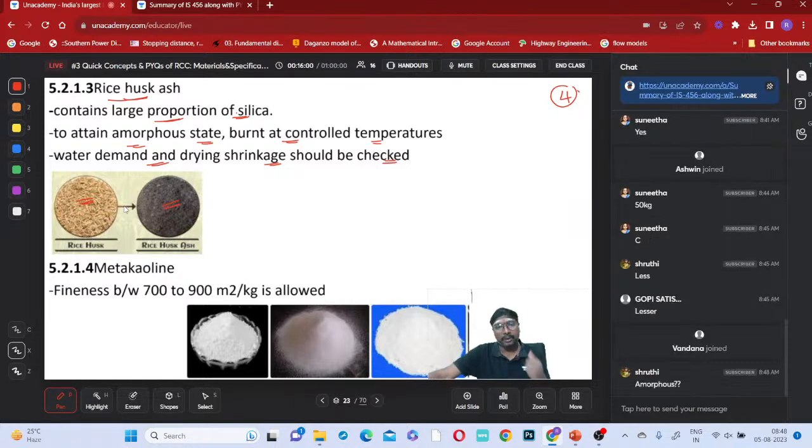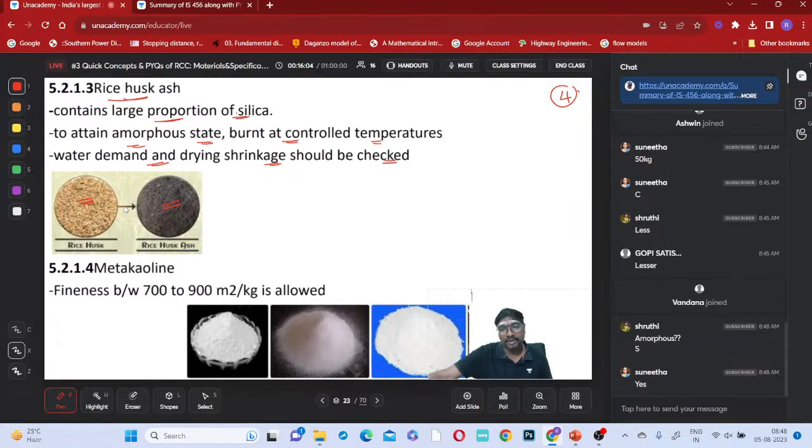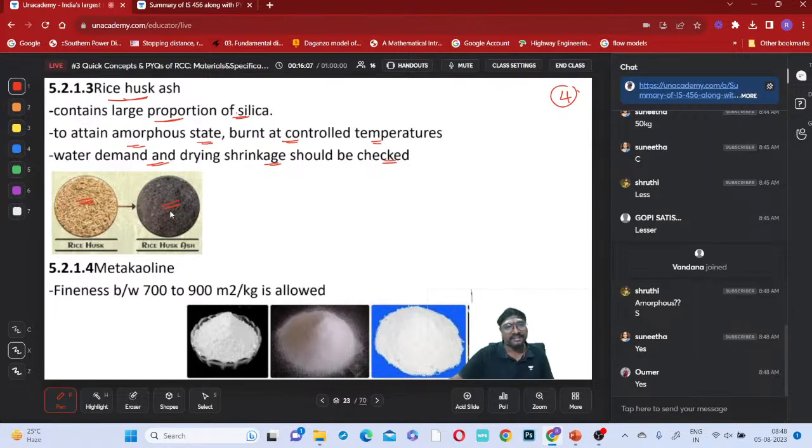A lot of water it requires, obviously, right? Amorphous state means this is the state, right? This finer format, very fine material. So a lot of water it requires, right?